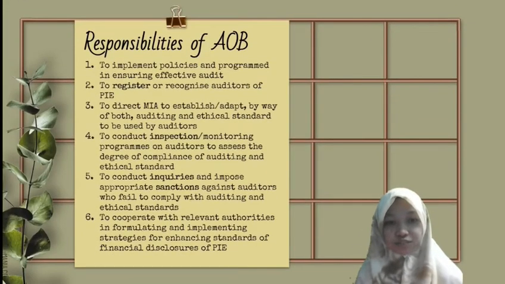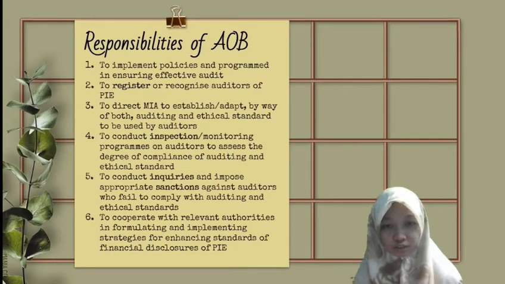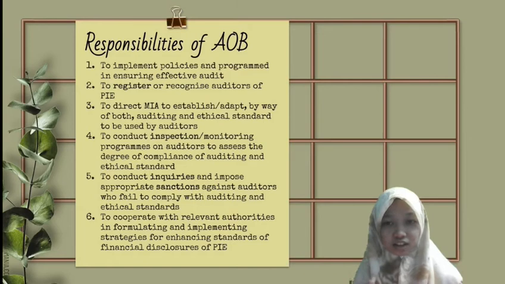For the next section, we will list out the responsibilities of the AUB. The Security Commission Malaysian Act 1993 listed out a total of 9 responsibilities, but I will only be picking out a few. A. They implement policies to ensure effective audit. B. They register auditors. C. They command MIA to establish or adopt the ethical standard to be used by auditors.